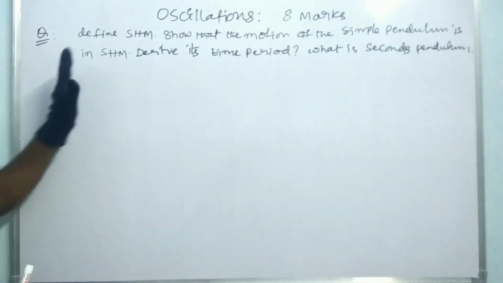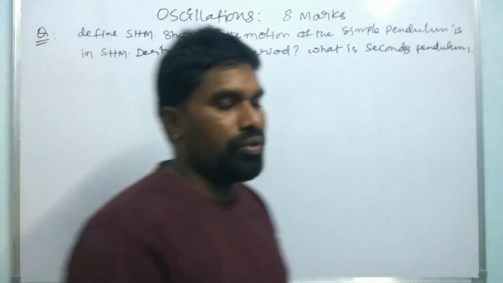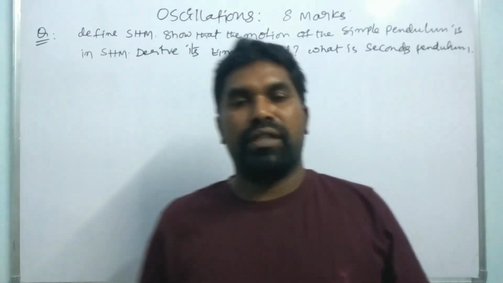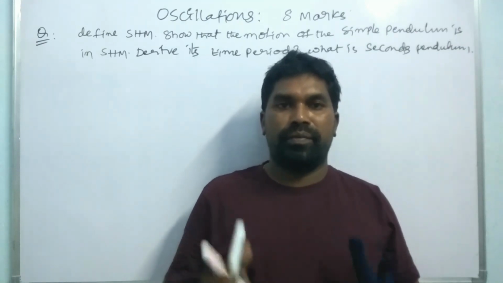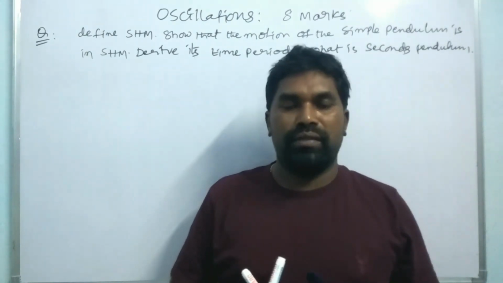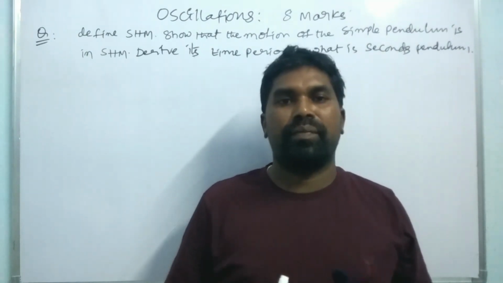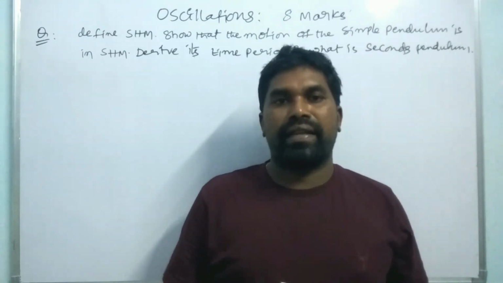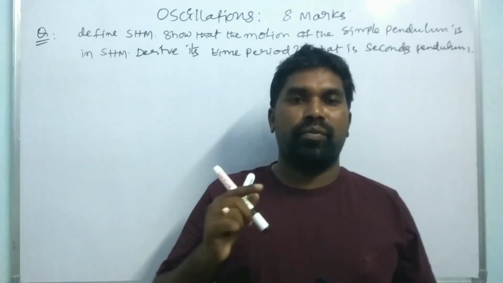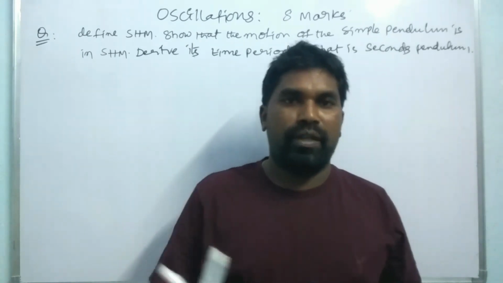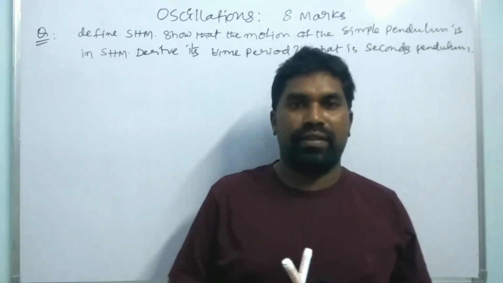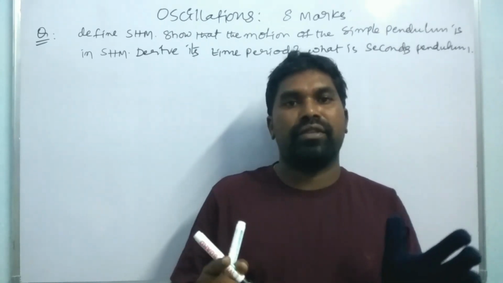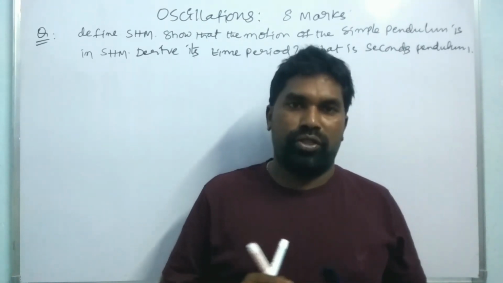First we have to define the simple harmonic motion. In simple harmonic motion, the particle must have to and fro motion. The acceleration of the particle is always towards its mean position, and also the acceleration of the particle is directly proportional to its displacement and negative in nature. So these qualities belong to simple harmonic motion.